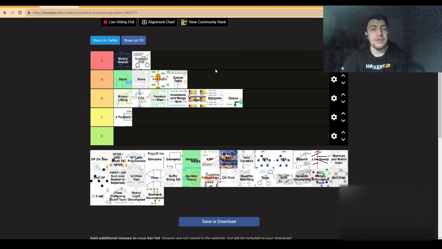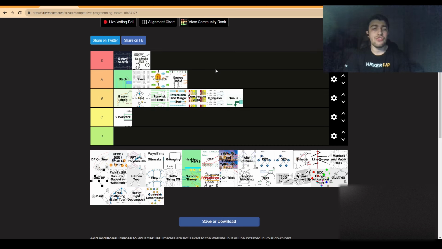Now, DPs on tree, they're also pretty nice. Now, of course, often they get pretty repetitive, and I would say that I haven't really seen recently that many beautiful DP on tree problems out there.